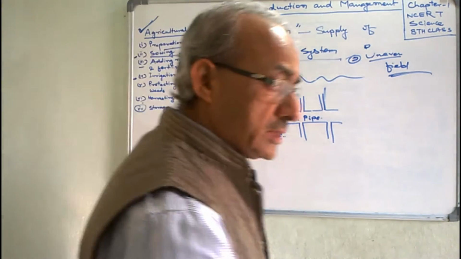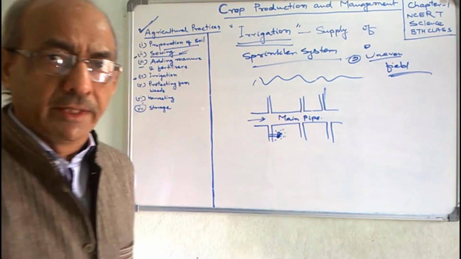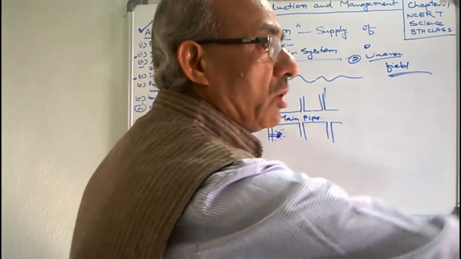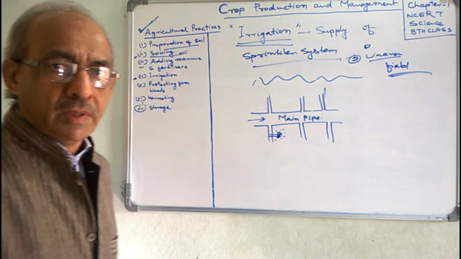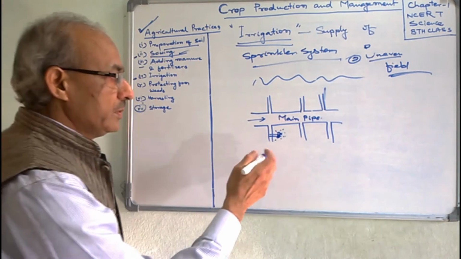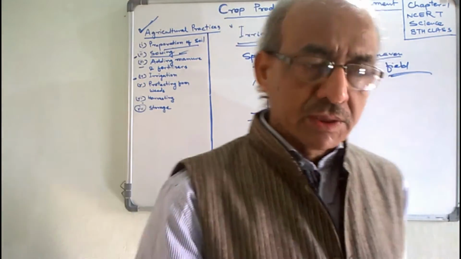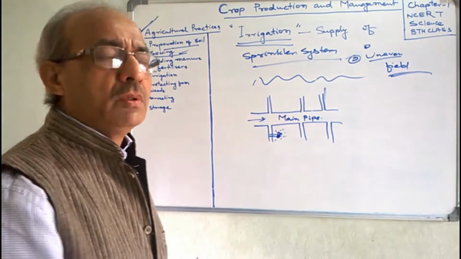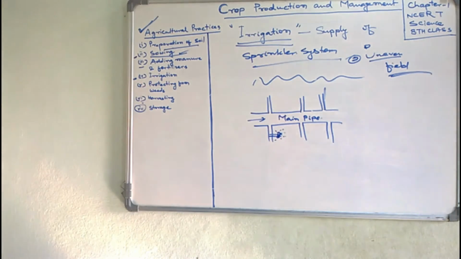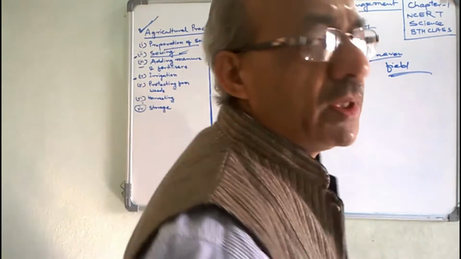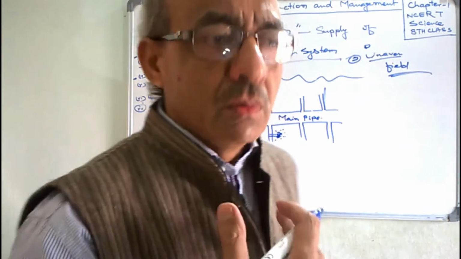This is just like raining. The water sprinkles over a large area and reaches just near the crop plants, and by this way there is saving of water.